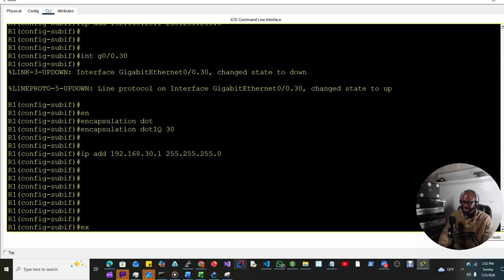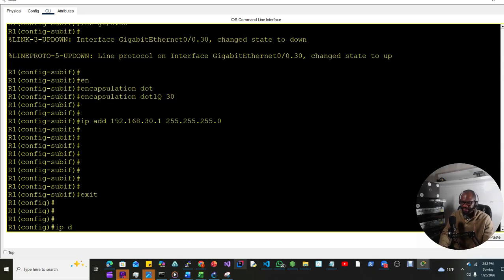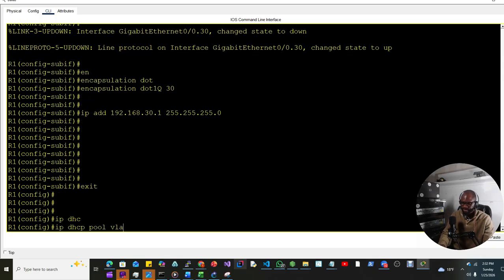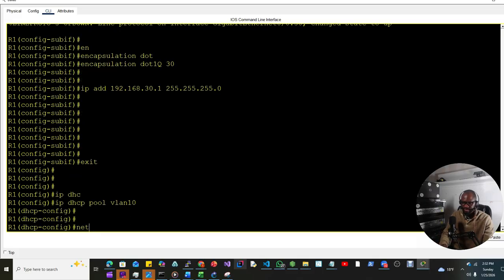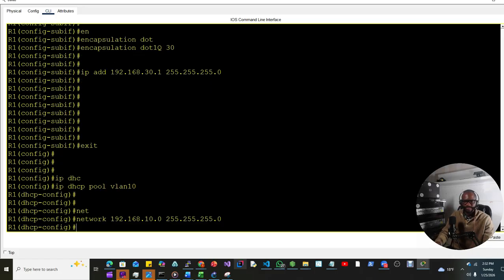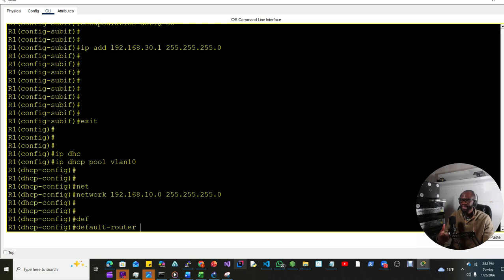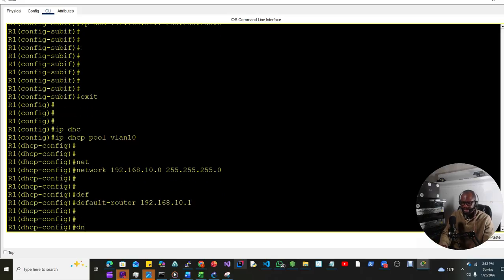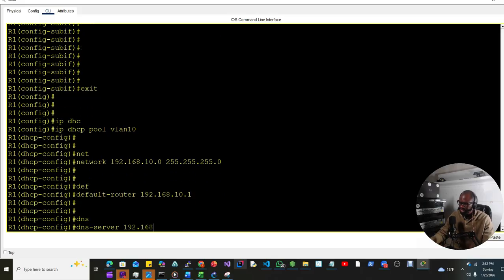Let's configure the DHCP for each of the VLANs. IP DHCP pool VLAN 10, network 192.168.10.0 255.255.255.0, and then the default router, which will be the default gateway of each host on the LAN, 192.168.10.1, and we have to set up the DNS server, which is 192.168.30.20. So VLAN 30 is where we have set up all our web services and the DNS server.